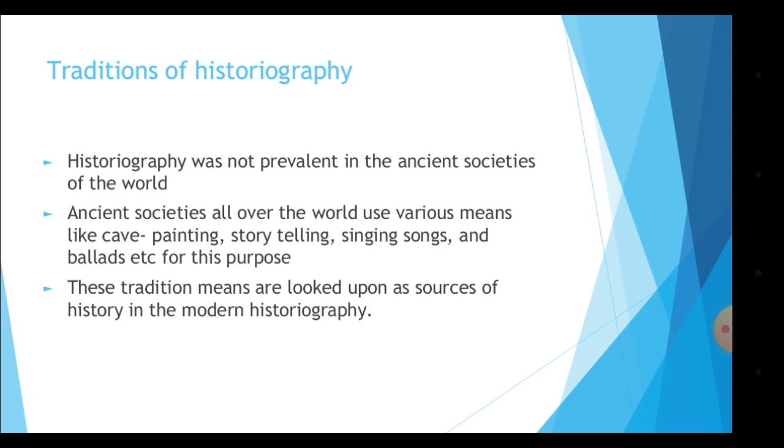Now, traditions of historiography. Historiography was not prevalent in the ancient societies of the world. Earlier, people didn't preserve the historical knowledge. There was nothing like writing history in a scientific way. Ancient societies all over the world used various means like cave paintings, storytelling, singing songs, and ballads, etc. for this purpose. They didn't write the history in a scientific way. So, the sources which are available are cave paintings, storytelling, singing songs, ballads, and all. These were passed on from one generation to the other. This tradition is looked upon as a source of history in modern historiography.